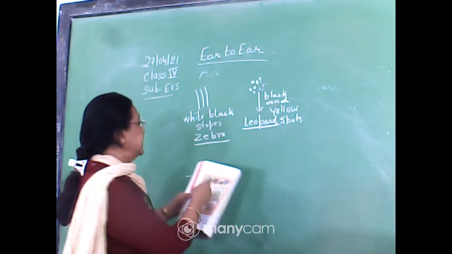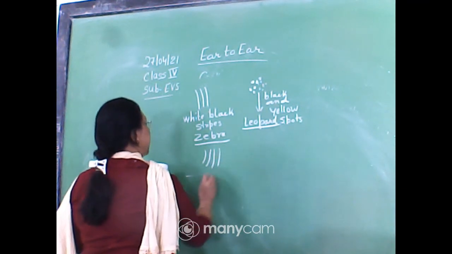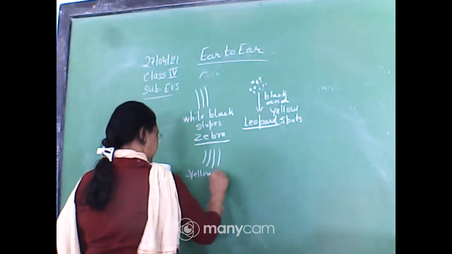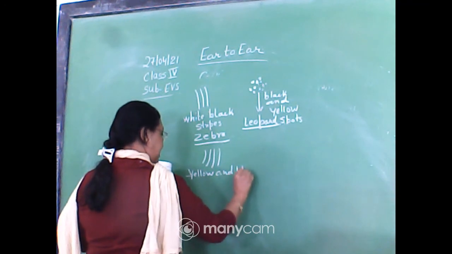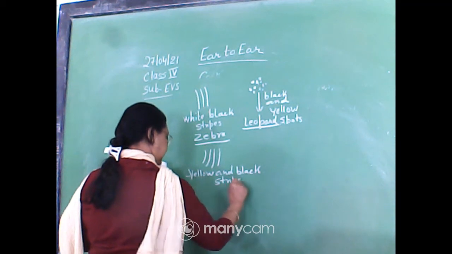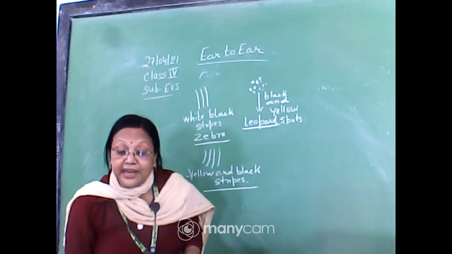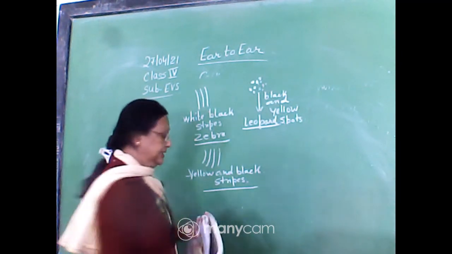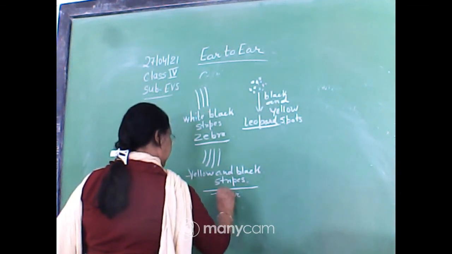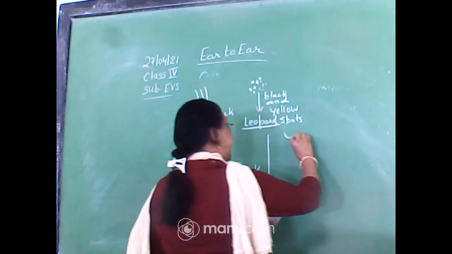Now the third one we will see, this is again stripes, but these stripes are yellow and black stripes. So these black and yellow stripes are for, very good, that is for tiger. Yes, this is for tiger. And then see, only two bushy hairs.